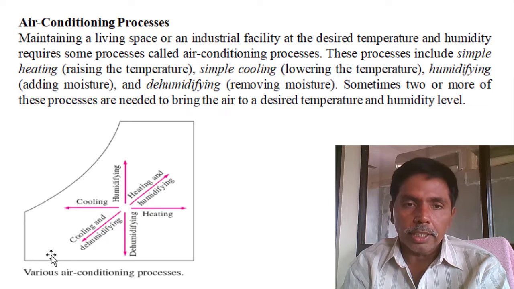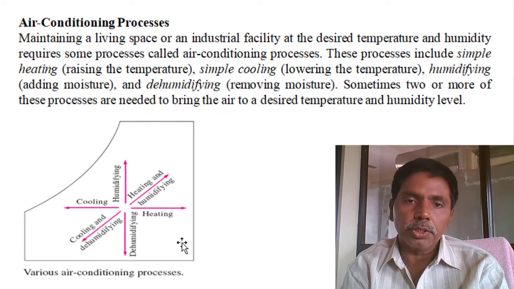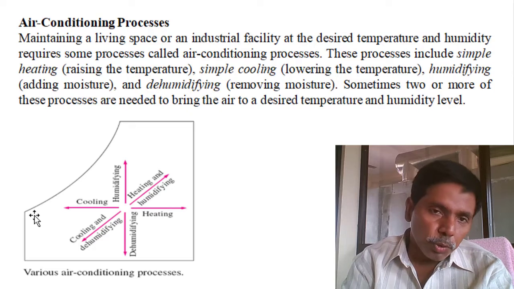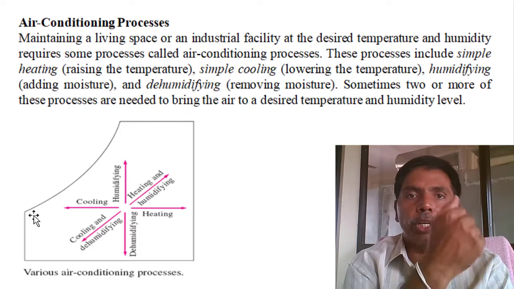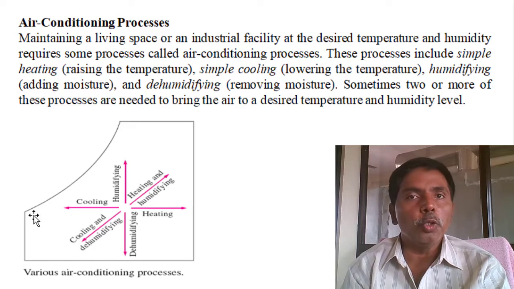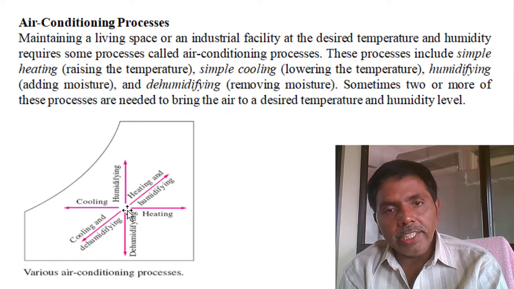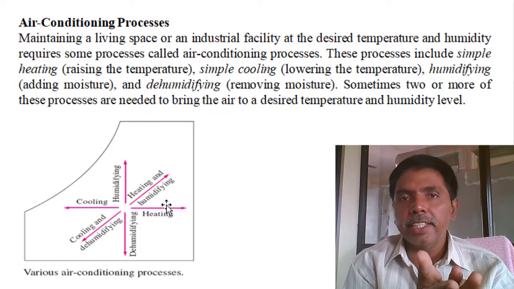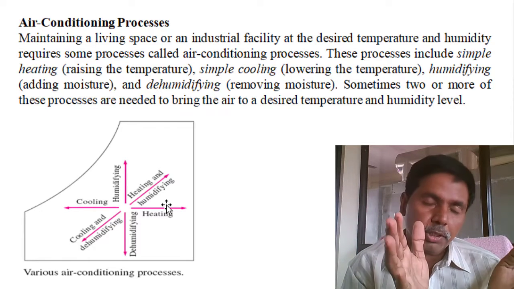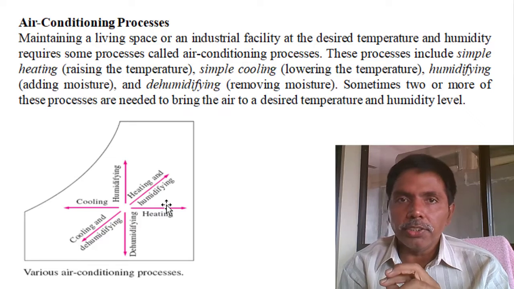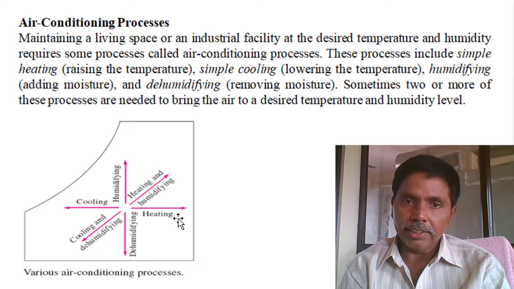Cooling, dry bulb temperature is decreasing, so sensible cooling only, cooling we are doing. Just air conditioning system evaporator is kept inside the room, automatically cooling will take place. Only heating, just you place condenser inside the room.